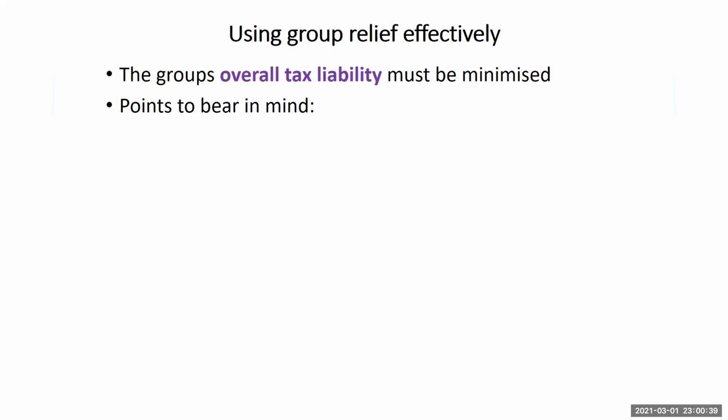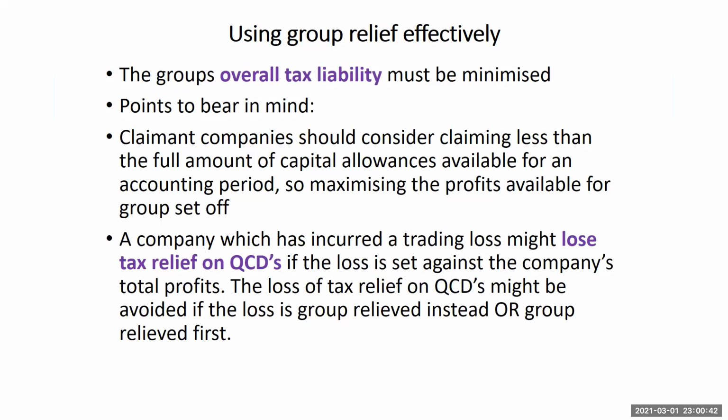Now, we need to use these group reliefs effectively, but let's keep some points in mind. At the end of the day, we are looking at minimizing the overall tax burden or tax liability. Claimant companies should consider claiming less than the full amount of capital allowances available for any accounting period so that they could maximize the profits available for group set-off. Also, a company which has incurred a trading loss might lose tax relief on QCDs if the loss is set against the company's total profits.